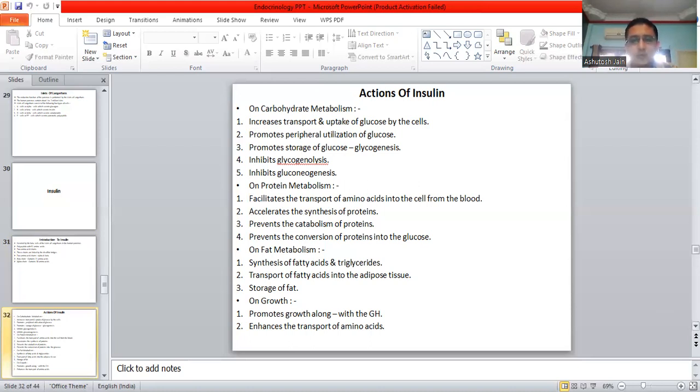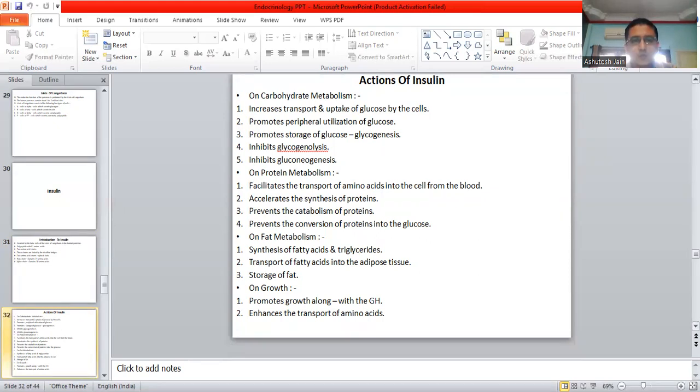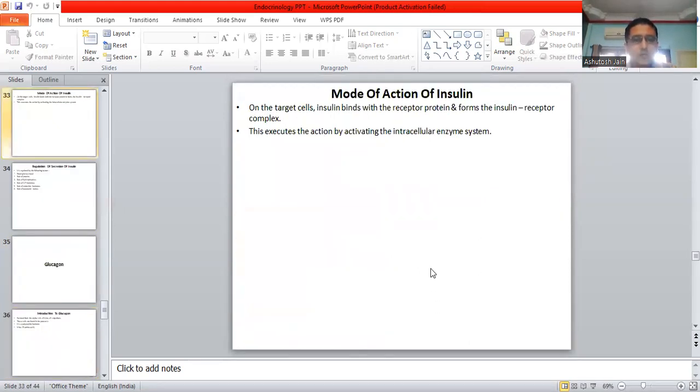So, moving on forward, mode of action of insulin. It is on the target cells. Insulin binds with the receptor protein and forms the insulin receptor complex. This executes the action by activating the intracellular enzyme system. I hope everything is clear.